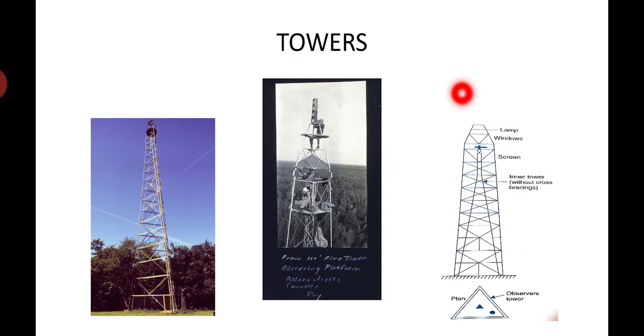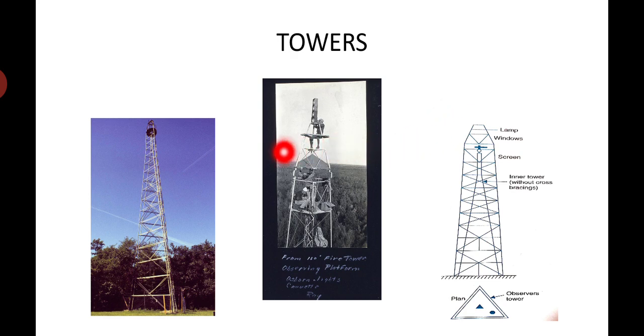In triangulation, the tower must be built in a duplicate way, meaning in a double way, securely founded and braced and guyed. The inner tower supports the instrument only, and the outer supports the observer. There is no support for the observer on the inner one, and you have to keep that in mind. It may be of any kind. A tower may be of masonry, timber, steel, or it may be of scaffolding also, right?